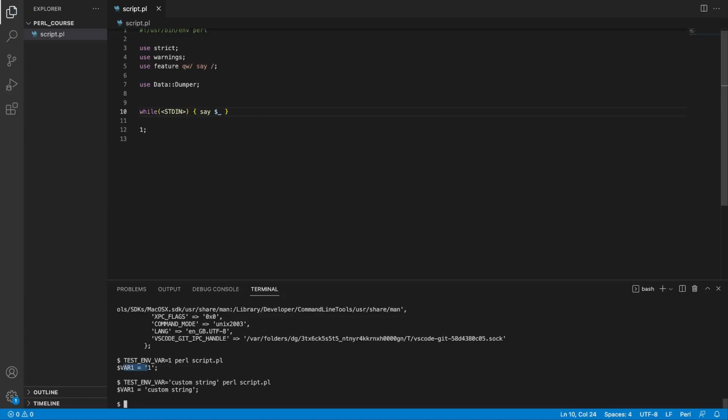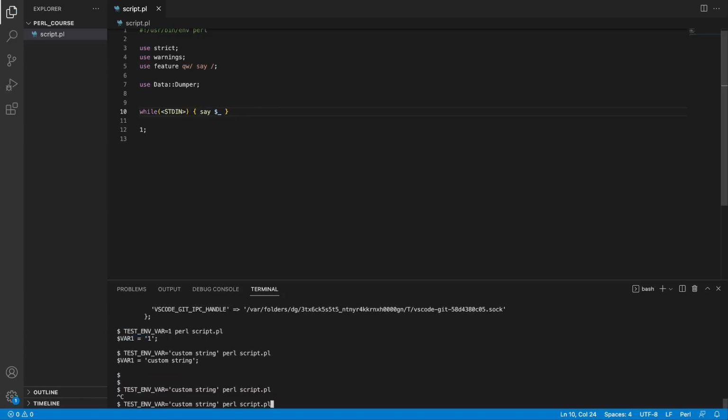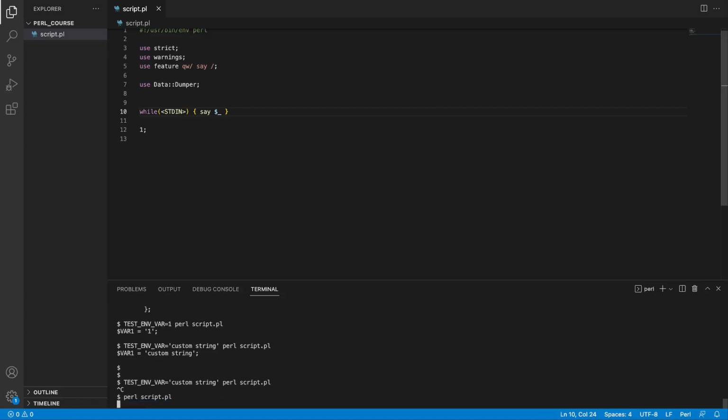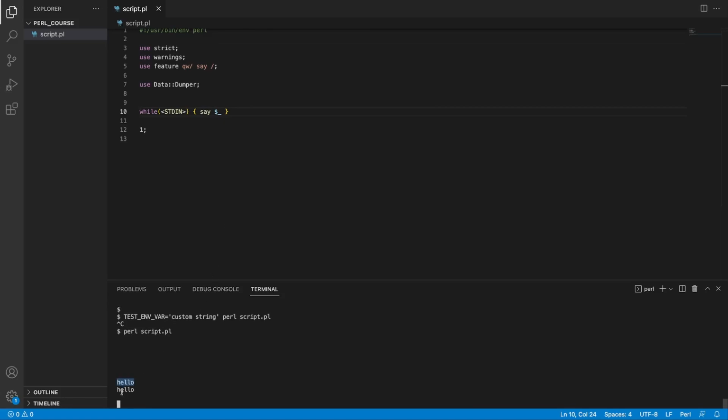If we save this, run our script, maybe let's run it without the environment variable. So let's run it again, and let's say we want to do hello. And here we go. So we wrote hello, and then we just got the standard input and we printed out hello again. And as you saw before, we can do modifications on this input, such as uppercasing it, lowercasing it, splitting it up in characters, so on and so on.